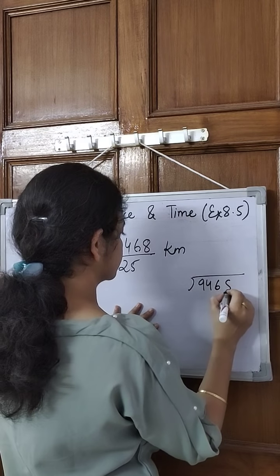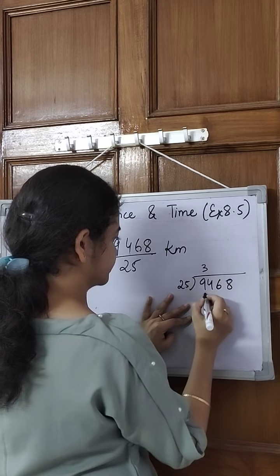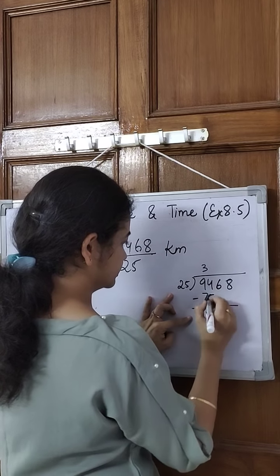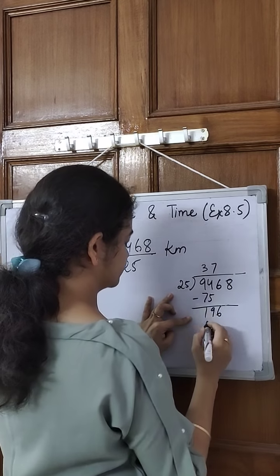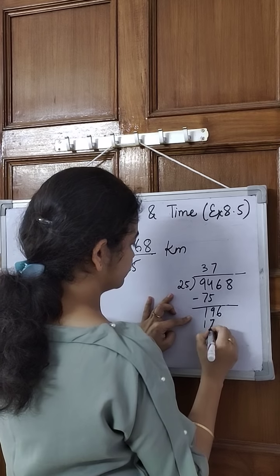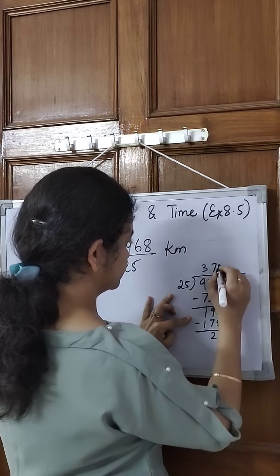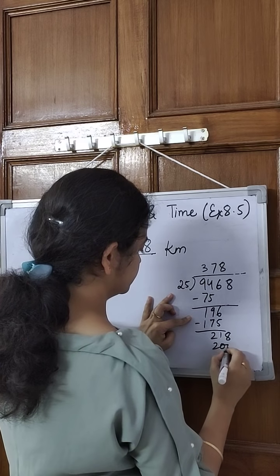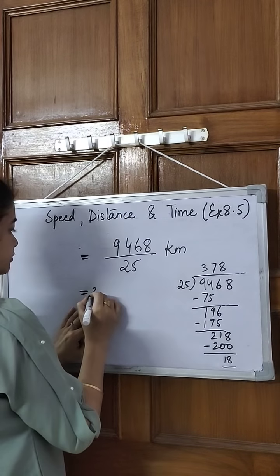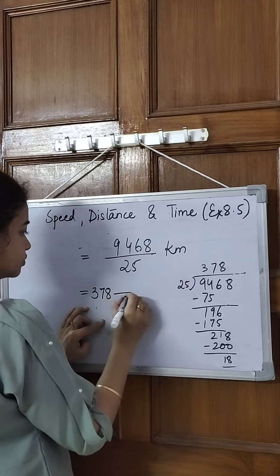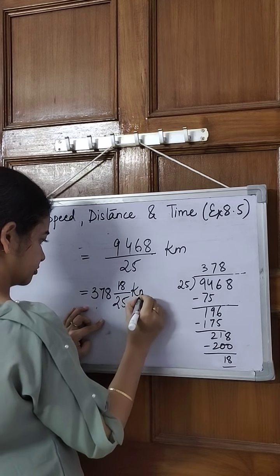25 3s are 75. This will be 19 6. So by 7, 175. This is 1 2 18. So by 8, 218. So this will be 378 whole 18 upon 25 kilometer.